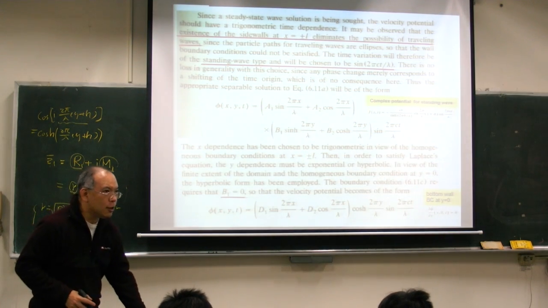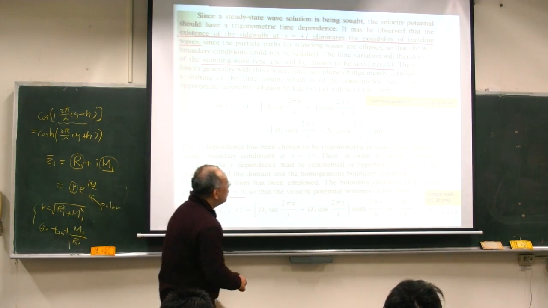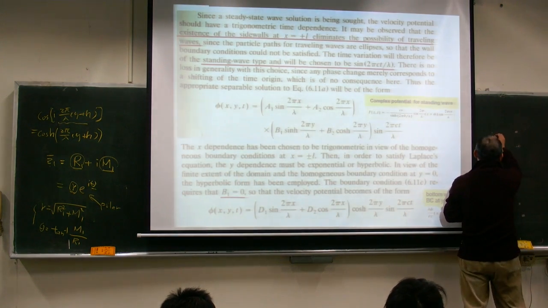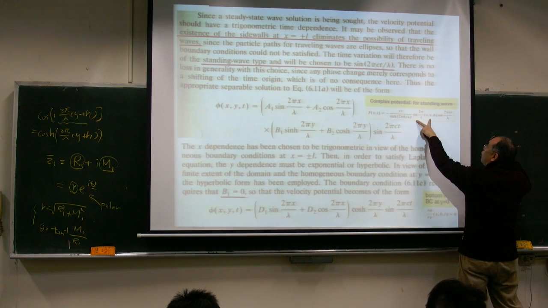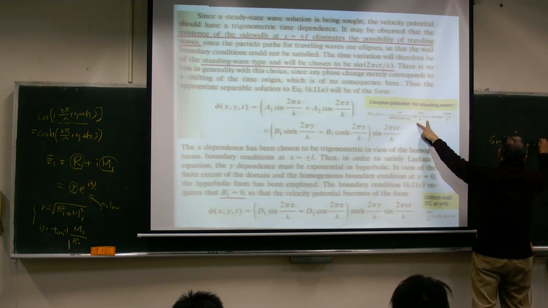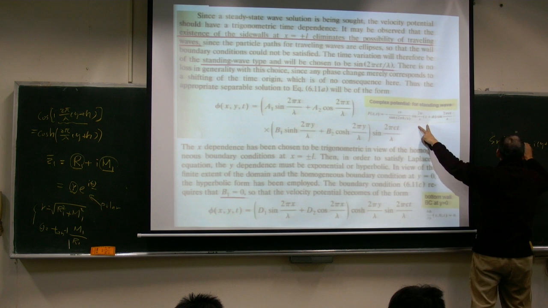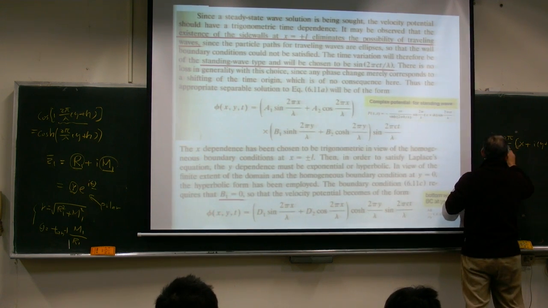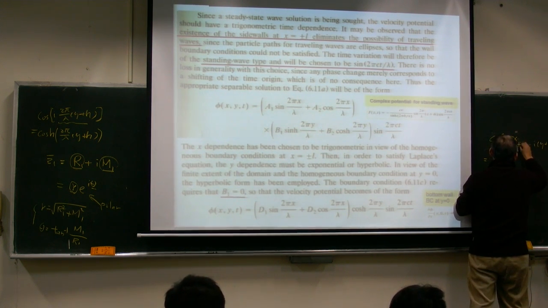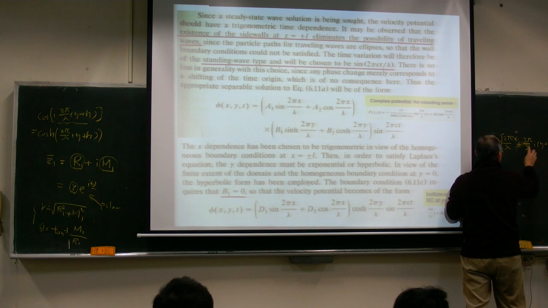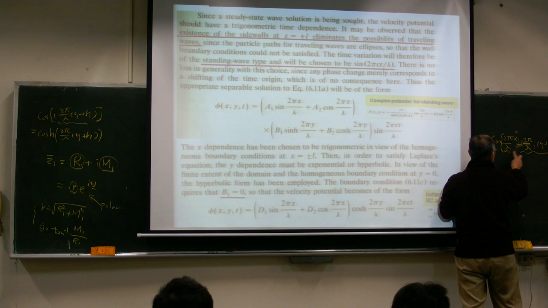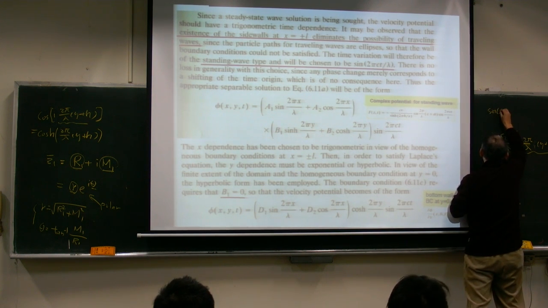Okay, and the reason is what? Similar here. We have a sine for this term here, because we try to guess our solution from the standing wave, right? And this is x plus i(y plus h). I multiply this inside to make it easier: 2 pi x plus 2 pi over lambda times this, and this i is here. So I have alpha plus beta, right? Sine of alpha plus beta is equal to what?